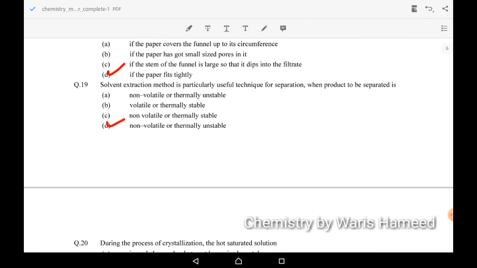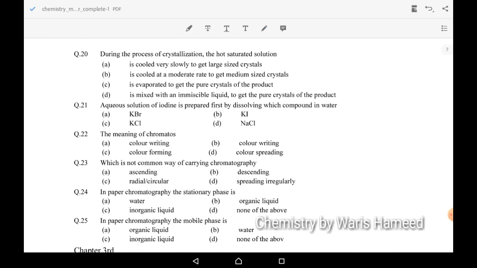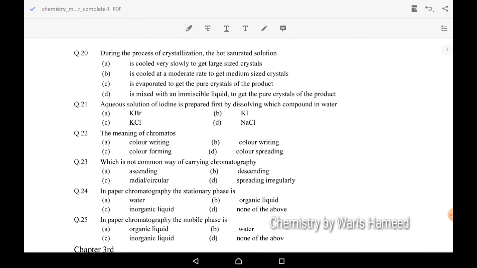Coming to the next MCQ, that's 20. During crystallization, the hot saturated solution is cooled at a moderate rate to get medium size crystals.